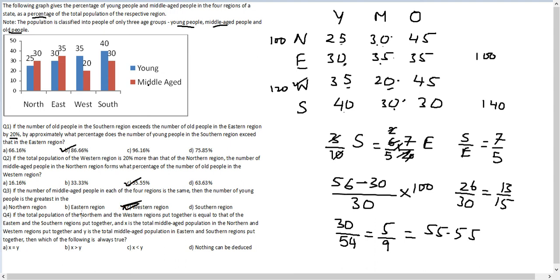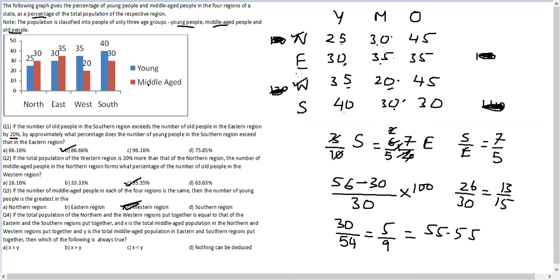Let's look at question number 4. If the total population of the northern and western regions put together, okay, pay attention to this fact that 100, 120, 100 and 140, these are useless numbers now. These were only valid for the previous questions. If the total population of northern and western regions put together is equal to that of the eastern and the southern regions put together. Okay.